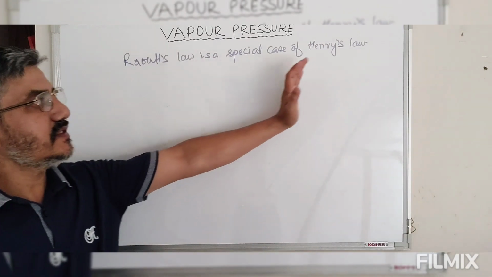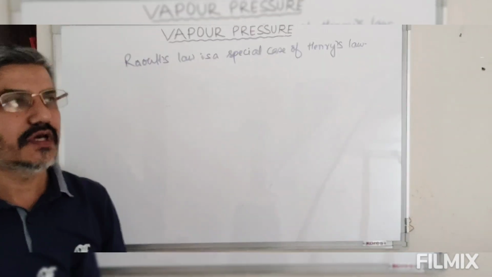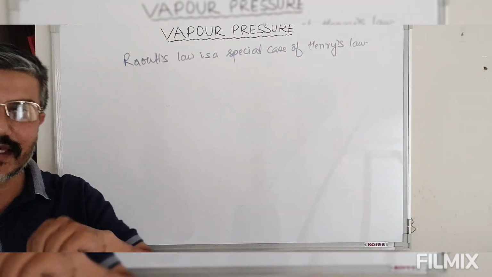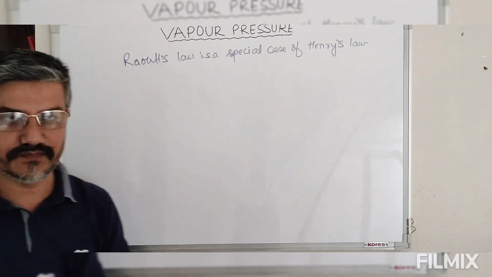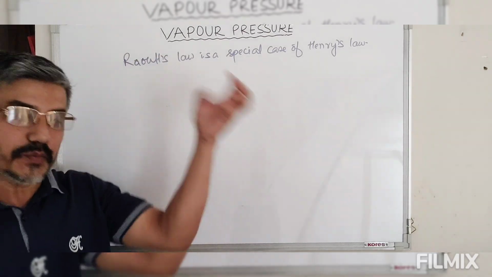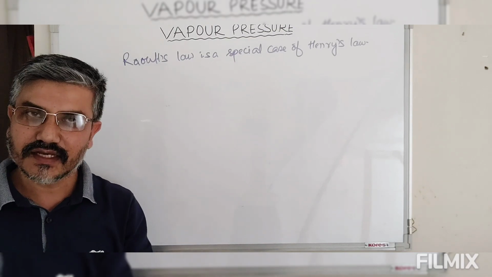Let me explain why. Henry's law deals with the solubility of a gas in a liquid, whereas Raoult's law deals with the vapor pressure of the volatile component due to the presence of a non-volatile solute.